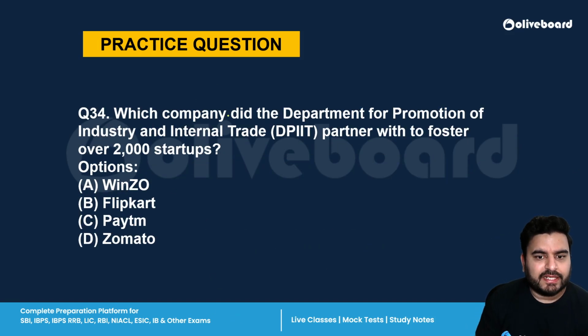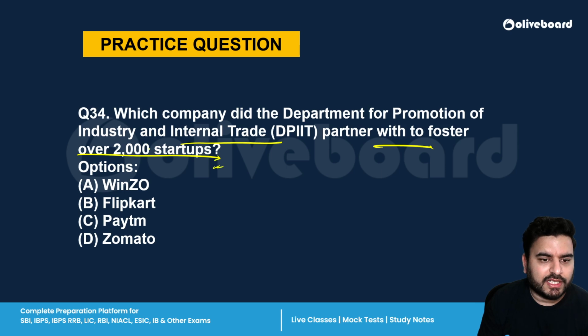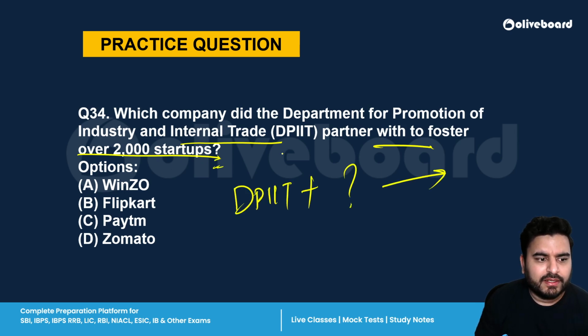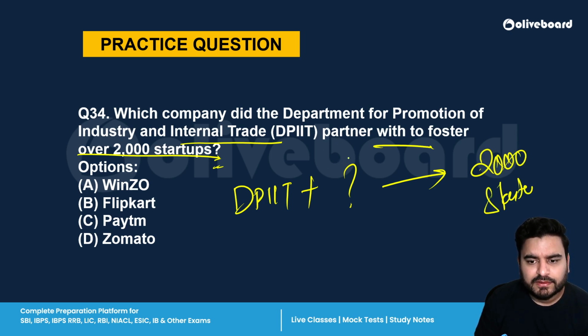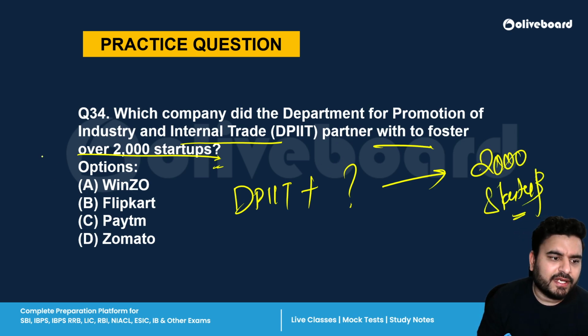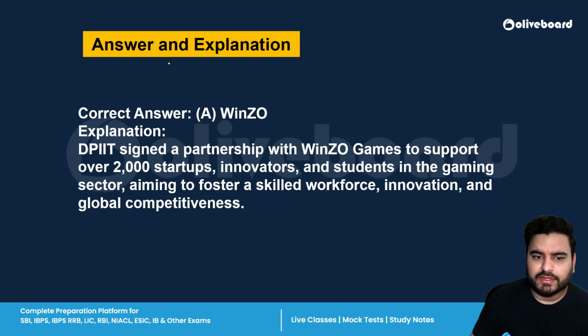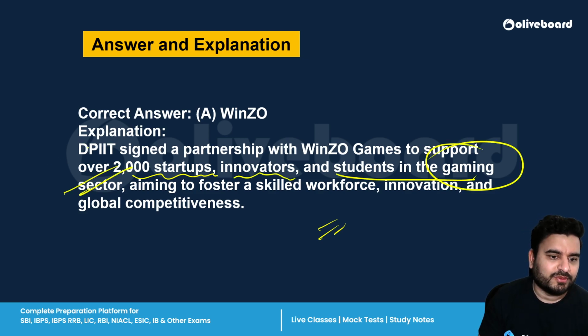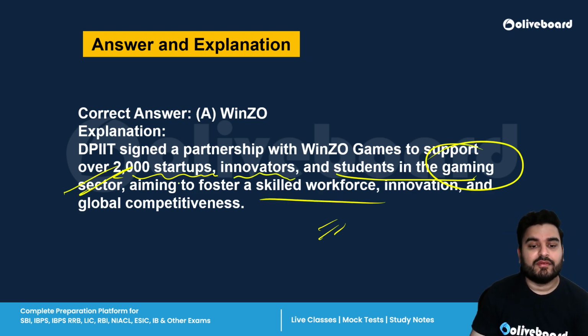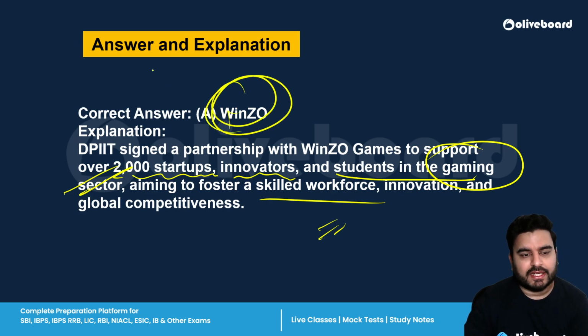Next is, which company did Department for Promotion of Industry and Internal Trade partner with to foster over 2000 startups? So question is, DPIIT has partnered with which company to empower 2000 startups? Correct answer is A, Winzo. So they have collaborated to support over 2000 startups, innovators, and students in the gaming sector also to foster a skilled workforce. So Winzo is the correct answer.